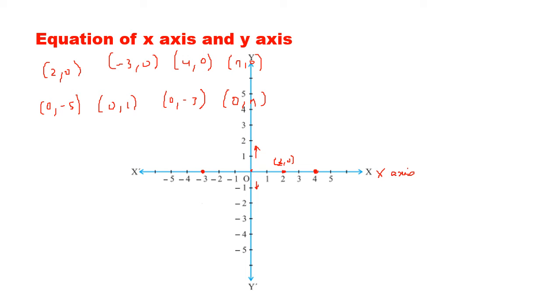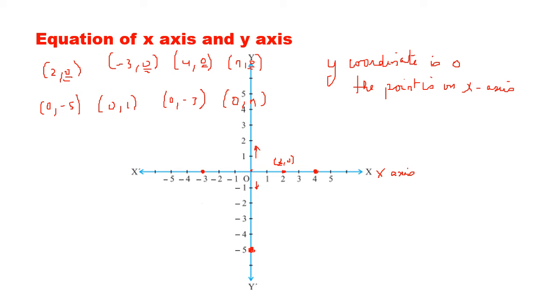The x-axis. So you understand, when the y coordinate is 0, the point is on the x-axis.